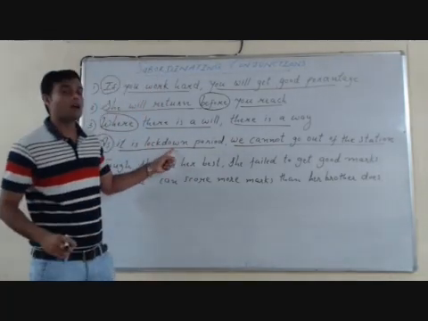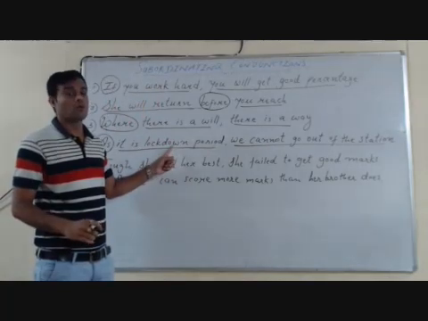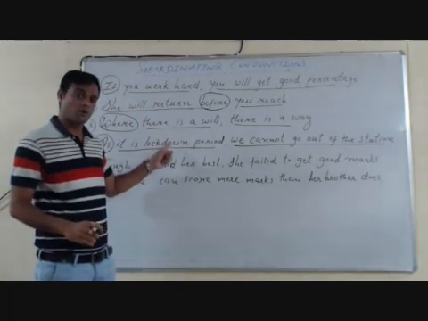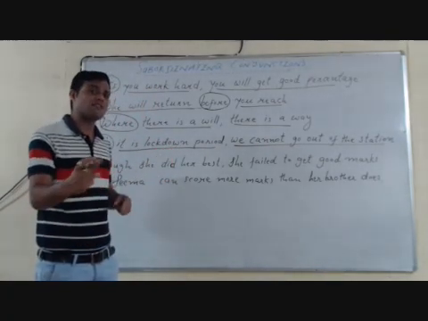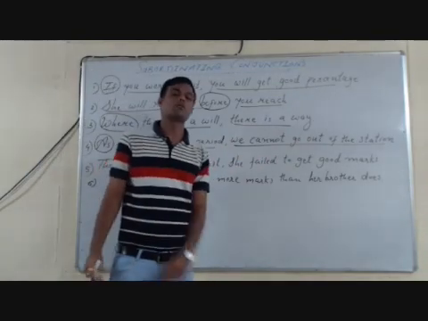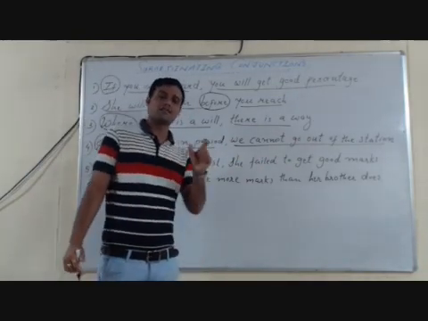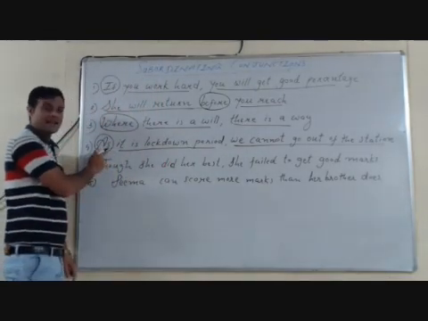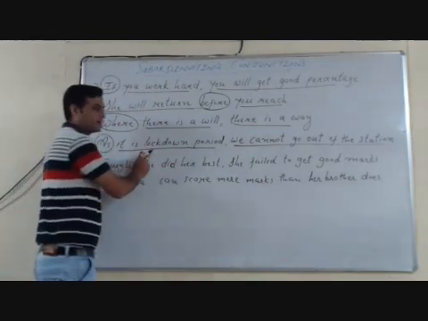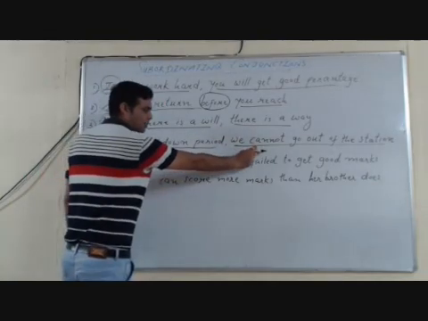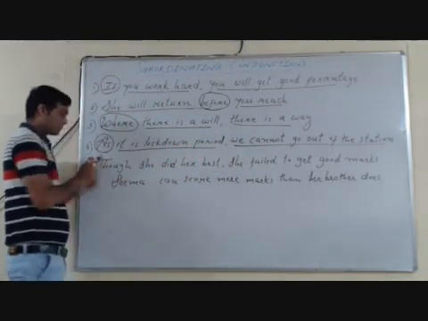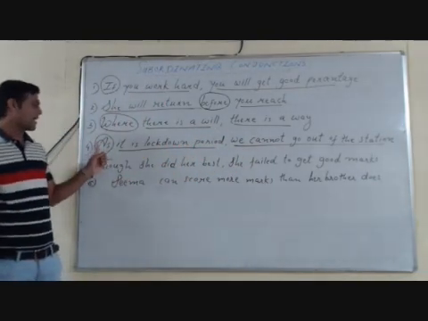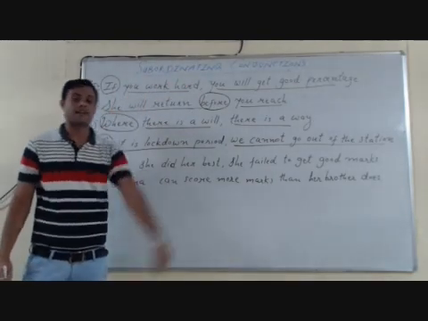Here it is lockdown period shows cause, and due to this cause, due to this reason, what is the effect? We cannot go out of the station. And this cause effect relationship is shown by the conjunction as. Here it is subordinate clause, here it is main clause, and both are joined with the conjunction as. So as is a subordinating conjunction.